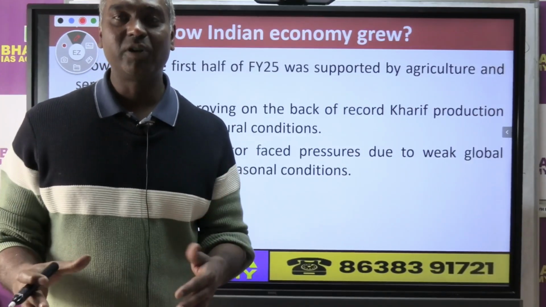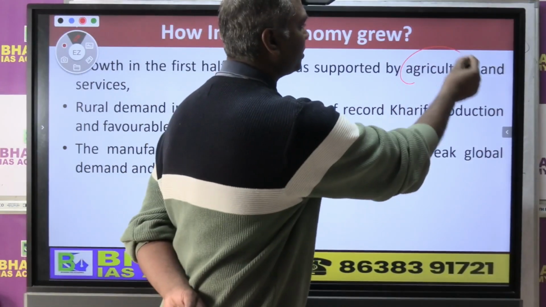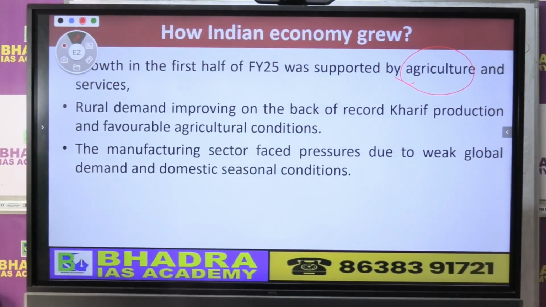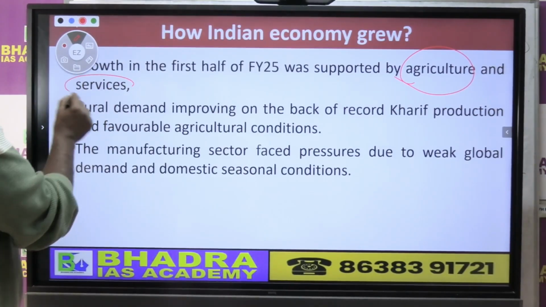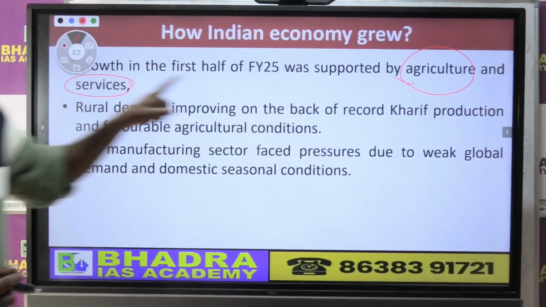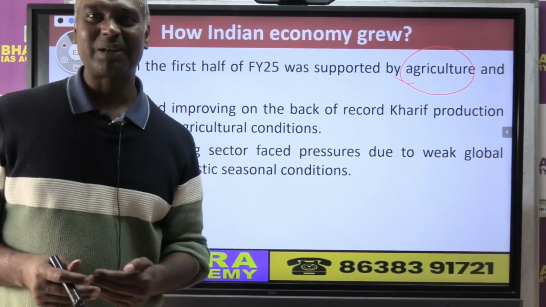So our economy was basically supported by what? On one side we have the agricultural sector and on the other side we have the services sector, right? So the agricultural sector and the service sector actually pushed our Indian economy, right?